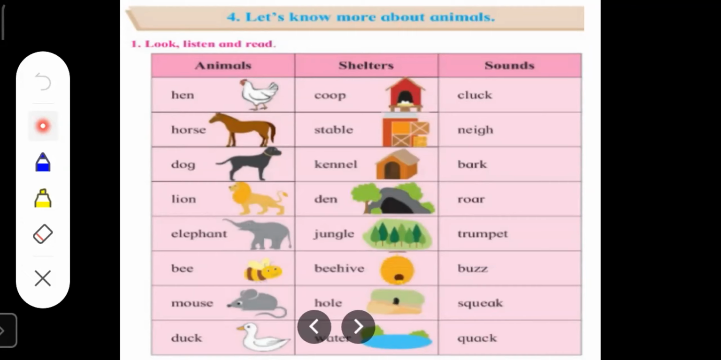Okay, children, now let's move further to the revision of next lesson. Now we will move to unit number 4. Lesson number 2, unit number 4. All of you open page number 32 of your English textbook. Name of the lesson is Sunny and Minnie. All of you open that.